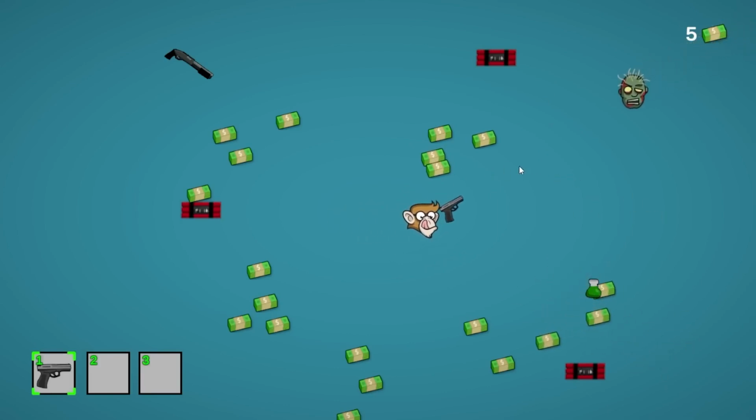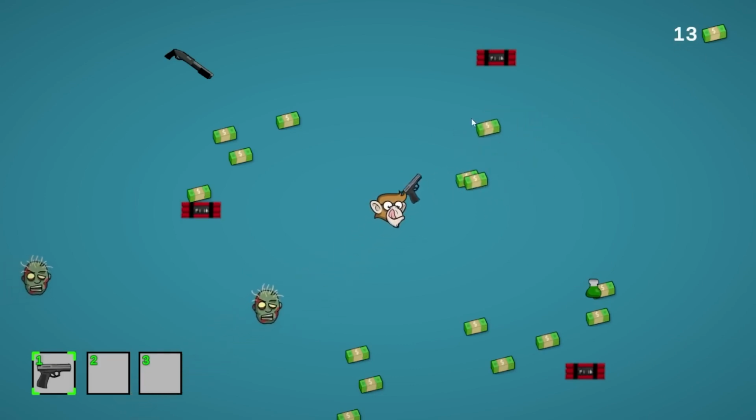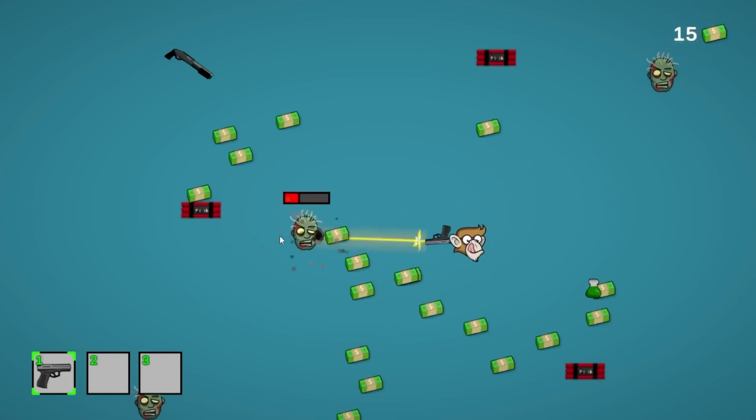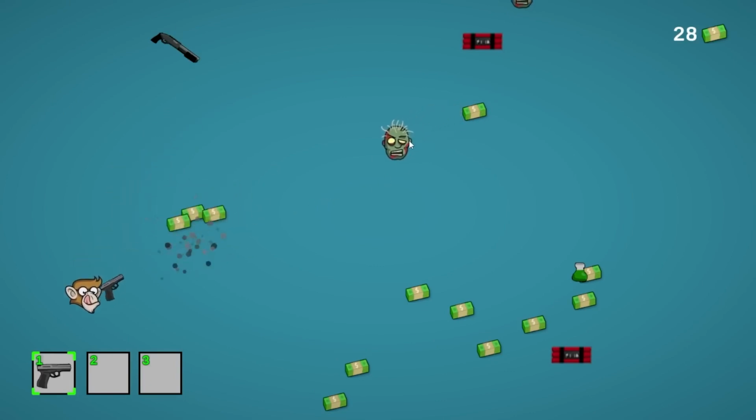Then for the money, it's also something that I can pick up, so I can touch it and pick up all this money. I can see the UI is updating as I pick up some more money, and there's a bunch more items and objects. So for example, there's some bombs. Those bombs are also attackable, so I can attack them and I can destroy them.